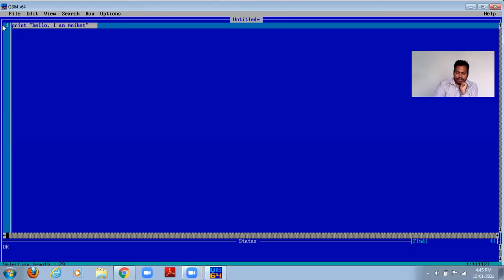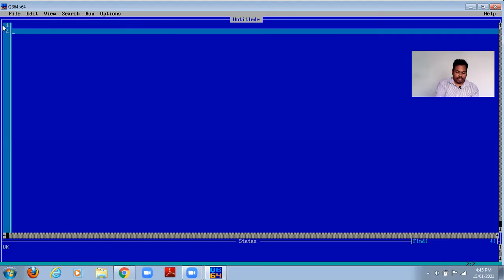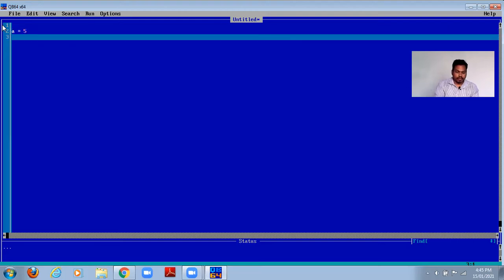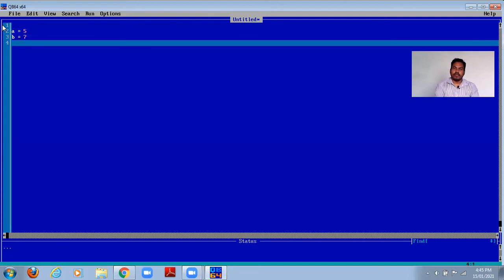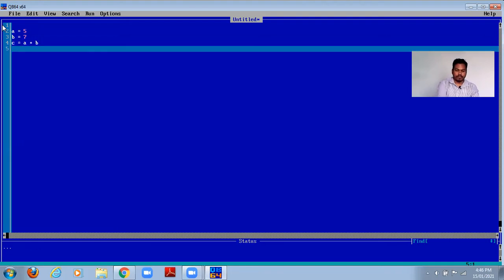In this programming, first I am writing a equal to 5, getting? a equal to 5 I am writing, and then b equal to 7, and then c equal to a plus b. Okay, these three statements I have written.